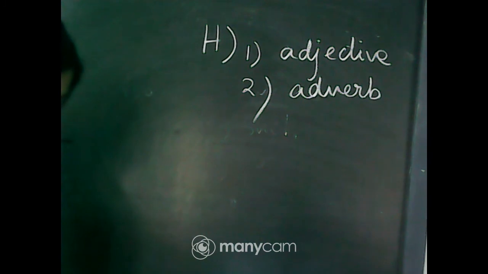Number 1 is adjective, number 2 adverb, number 3 adjective, number 4 daily exercise, it will be an adjective, number 5 adverb, number 6 adverb, number 7 adjective, number 8 adverb, number 9 adverb, number 10 adjective.